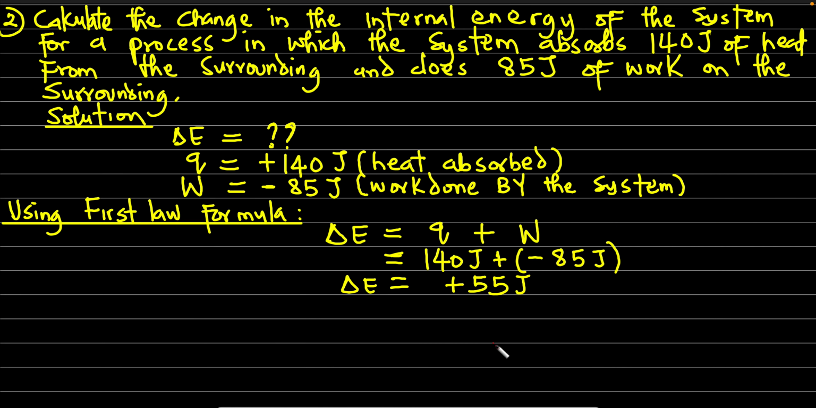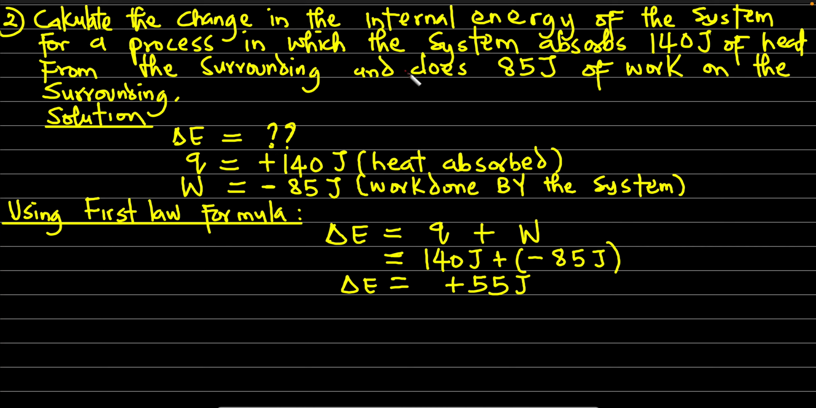Okay, so let's look at the next question here. The next question said, calculate the change in internal energy of the system for a process in which the system absorbs 140 joules of heat from the surrounding and does 85 joules of work on the surrounding. Now, they told us that the process in which the system absorbs 140 joules of heat means our heat is going to be plus, because heat is absorbed, gain of heat from the surrounding.